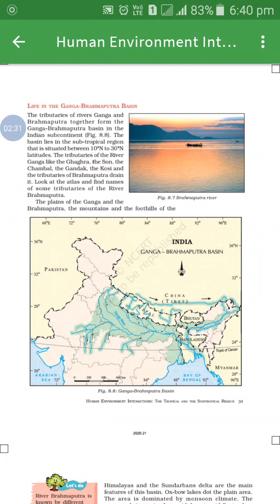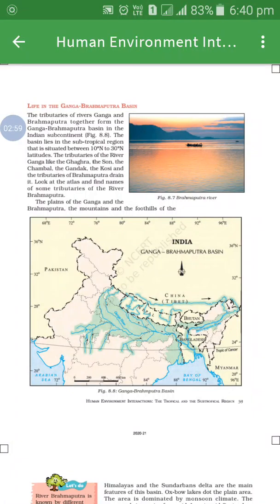Now, the basin lies in the subtropical region between 10 degree north to 30 degree north latitudes. Underline this point, student, that this basin lies in the subtropical region. We learned the Amazon basin in the tropical region and this Ganga-Brahmaputra basin in the subtropical region.